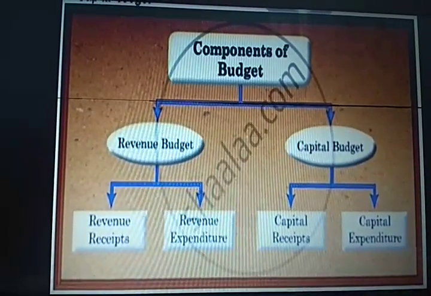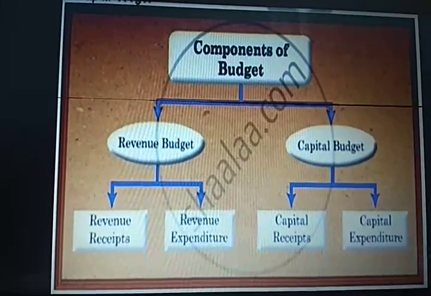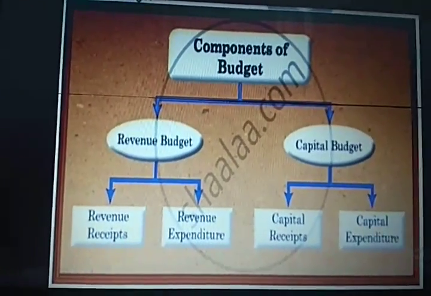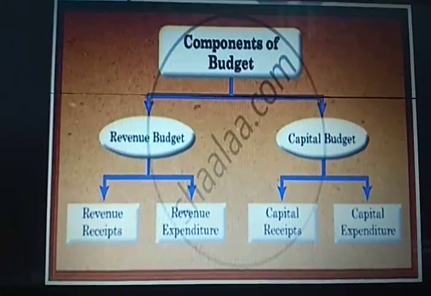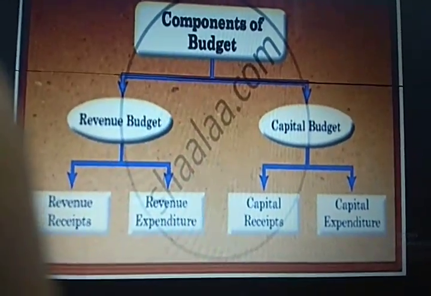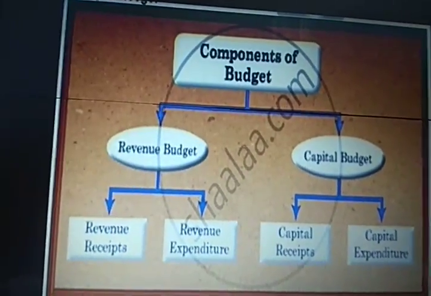So that is an example. The government is making expenditure, and moreover that construction of flyover will not be done on a regular or day-to-day basis, it is non-recurring in nature. So that is the reason it is related to capital budget, and because government is making expenditure here, it is a capital expenditure.